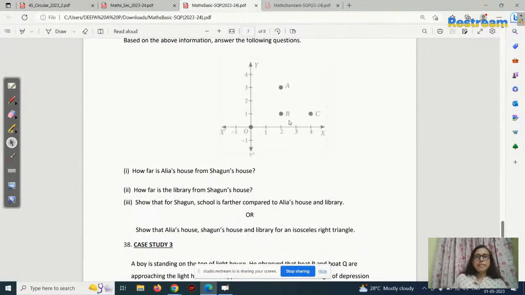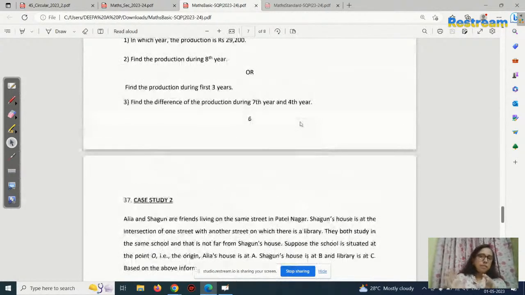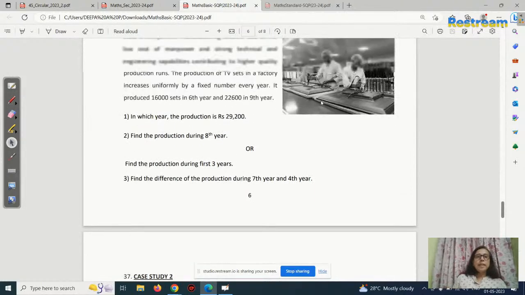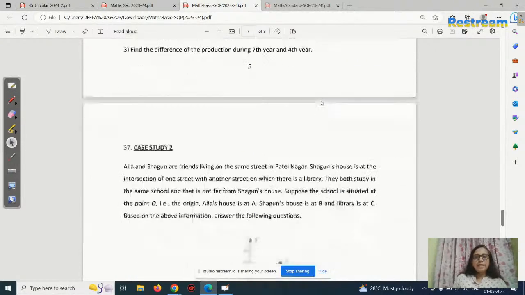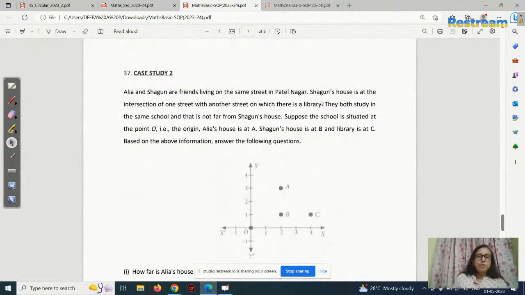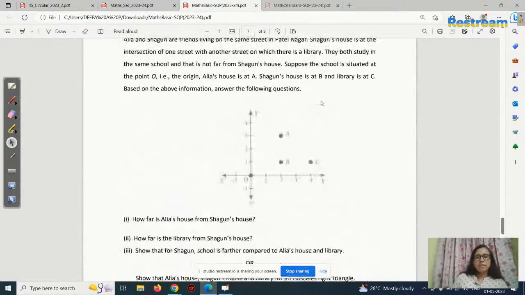The children thought that almost all the board questions, all the model questions, were prepared on this pattern: case study 1 on AP, case study 2 on coordinate geometry, and the third one. Even teachers thought like that, because in 21-22 they repeated the same pattern, so sometimes 22-23 would also be like that.